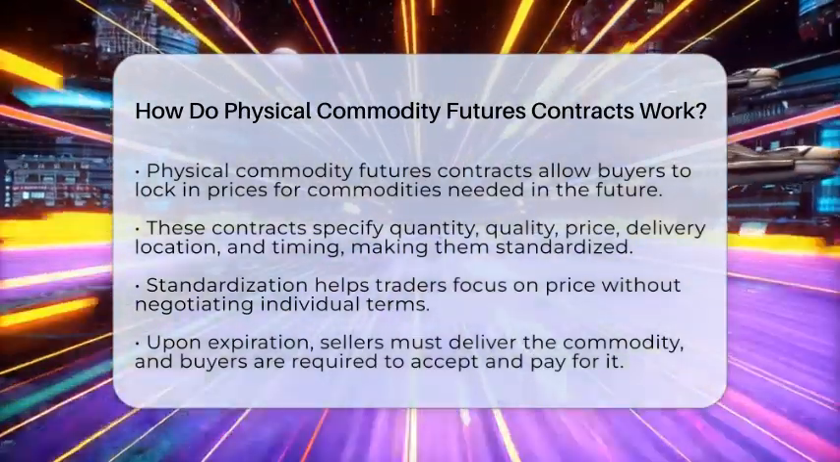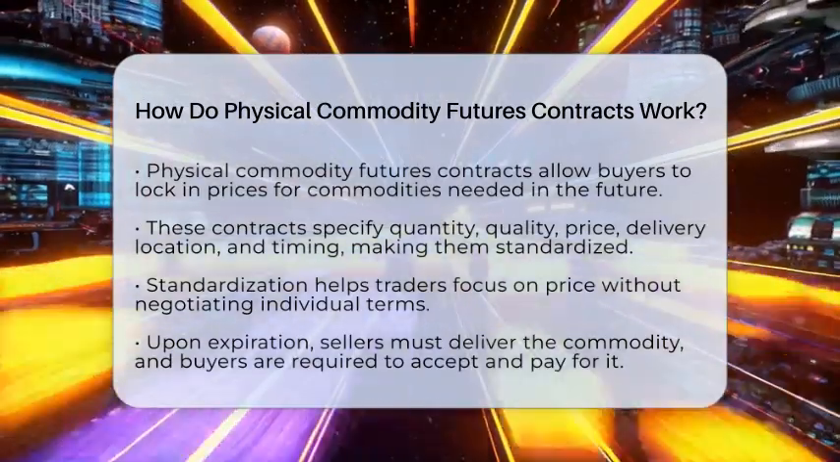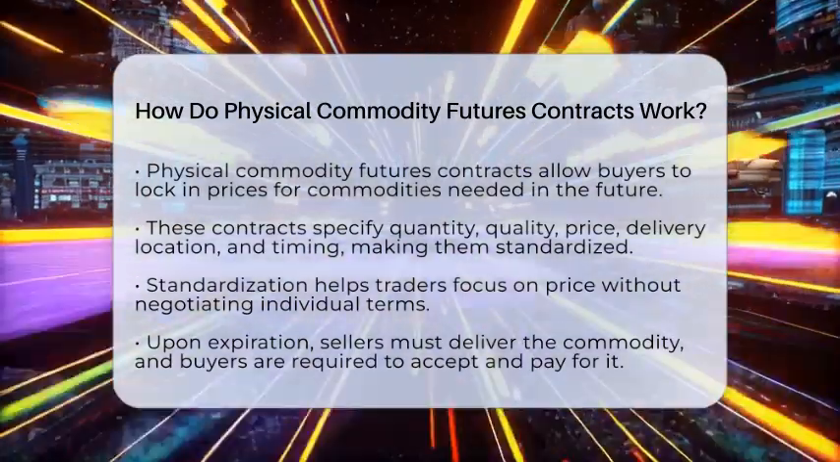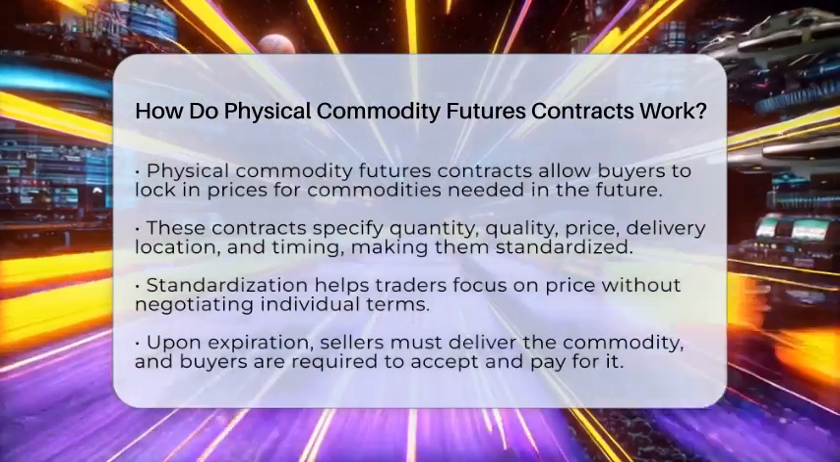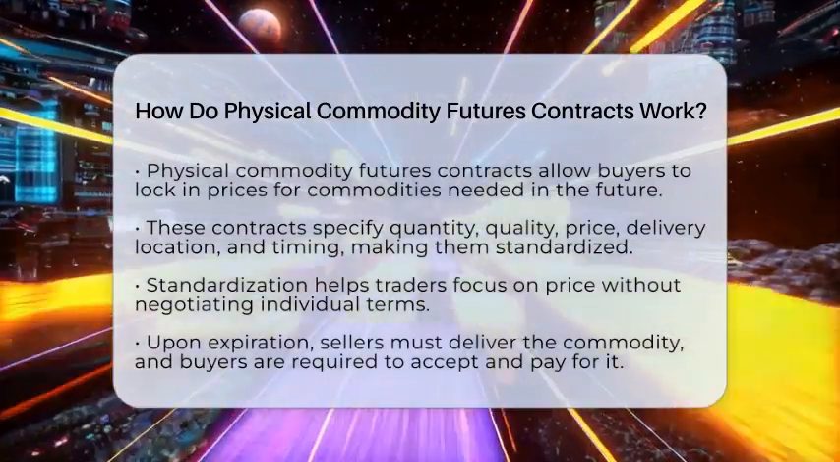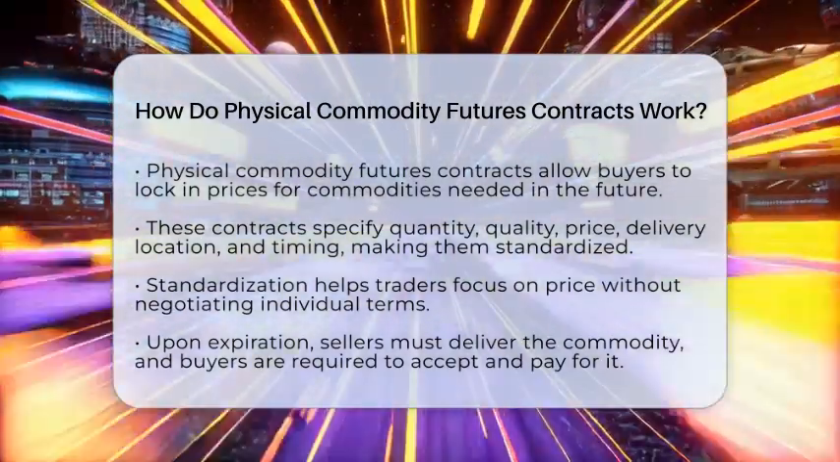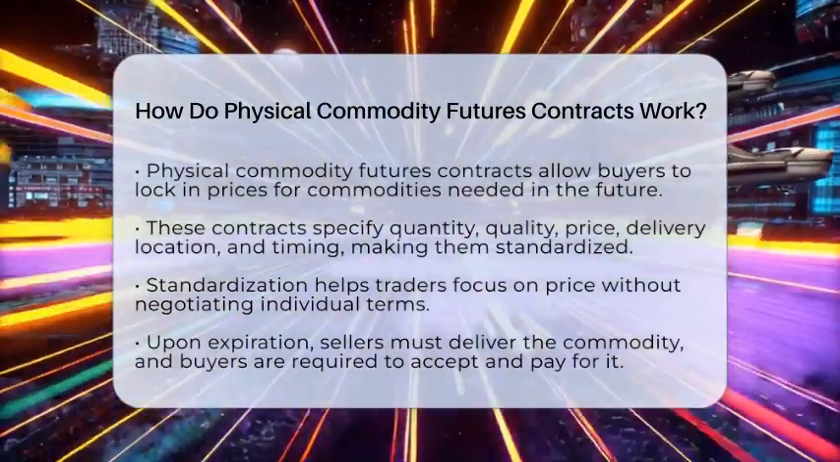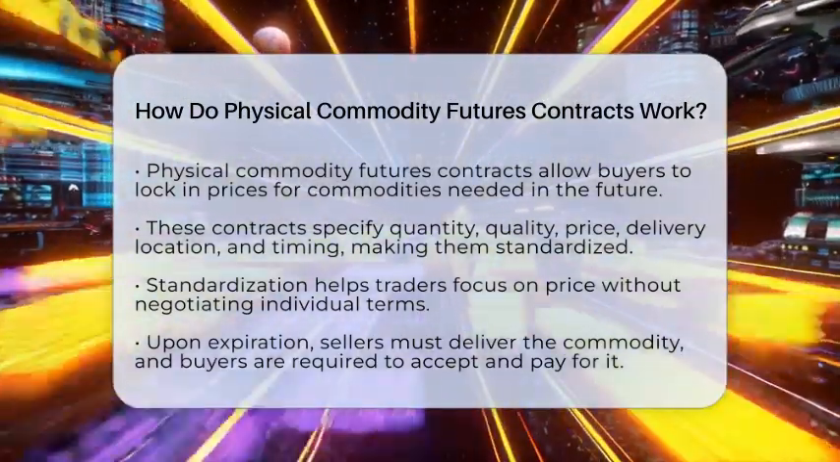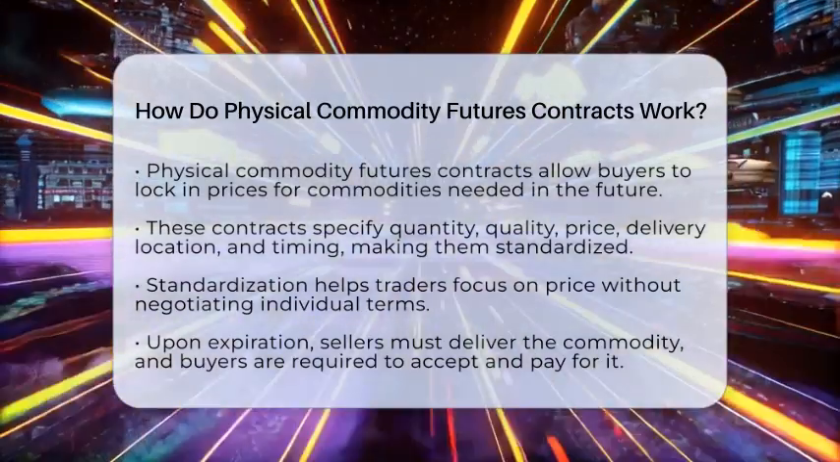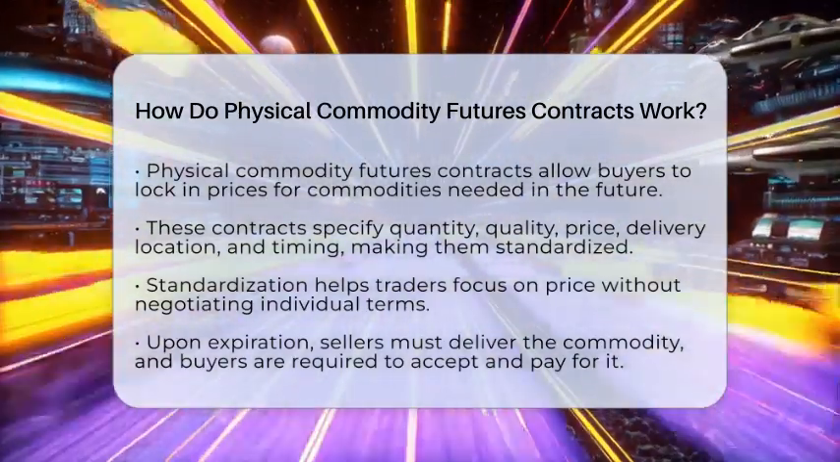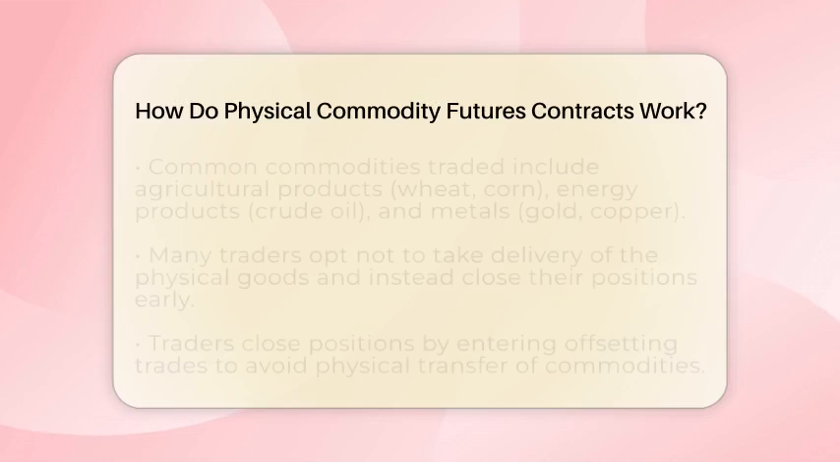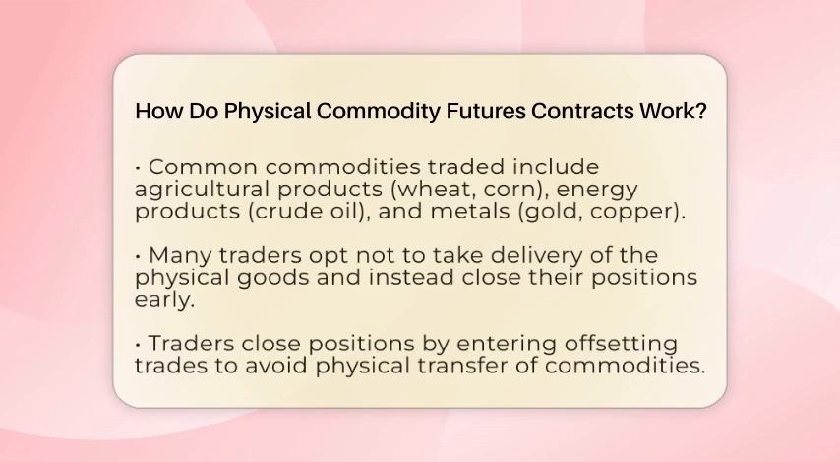These contracts are agreements to buy or sell a specific quantity and quality of a physical commodity at a set price on a future date. These contracts are standardized and traded on regulated futures exchanges. This means that the terms, including the type of commodity, quantity, quality standards, delivery location, and delivery timing, are all predetermined. This standardization allows traders to focus on price rather than negotiating individual terms.